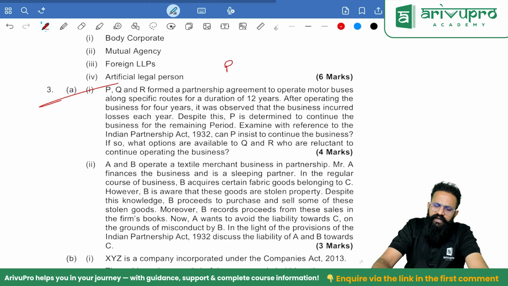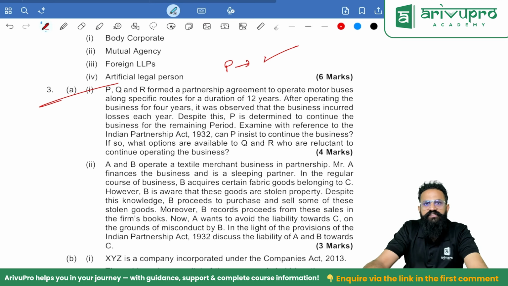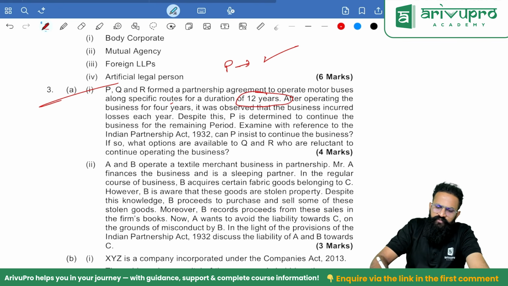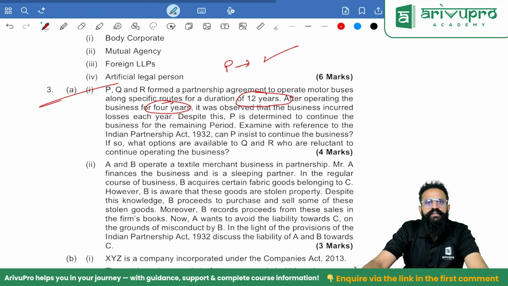Remember, can P continue the business? Answer is yes, because it's for 12 years. Only 4 years have passed. So can we continue? Yes, as per the agreement, we can continue. If Q and R do not want to continue, what is the alternative they have?